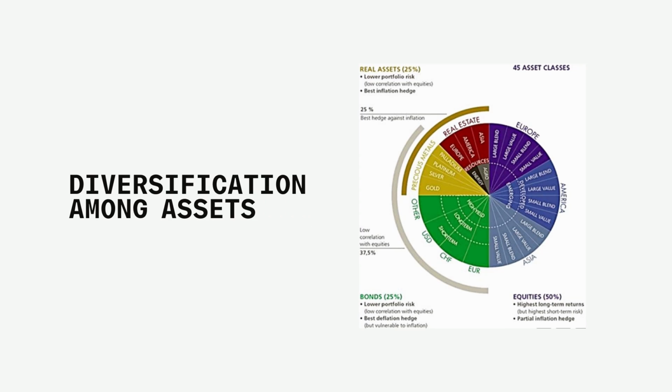In looking at other investment alternatives, let me now show you a diagram on 45 asset classes worldwide. Which of these asset classes within the broad category should you include in your portfolio, and in what proportion? As you can see in this diagram, we start with real assets, and this has to do with precious metals and even real estate. They will lower your portfolio risk because of the low correlation with equities, and it's the best hedge against inflation.